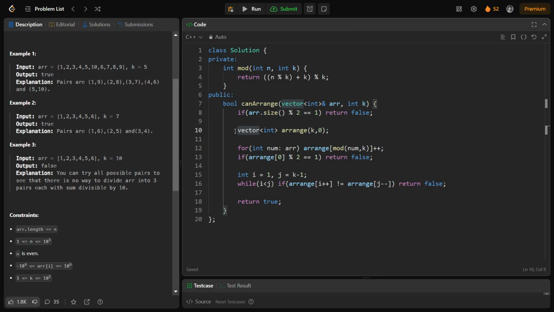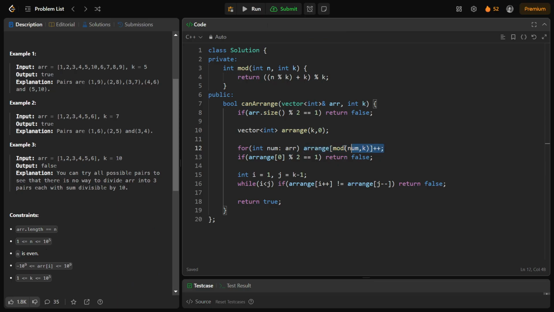Now what I do is I keep track of k elements, basically keeping track of the remainders, the number of elements which has what remainder. For every number in this array, I go to this arrange vector and I do the mod operation of num and k, and I increase the value.